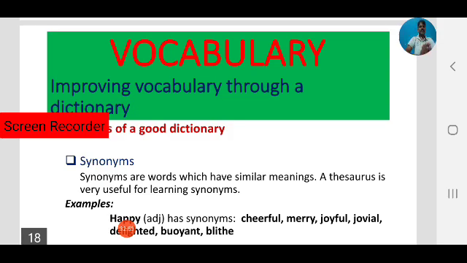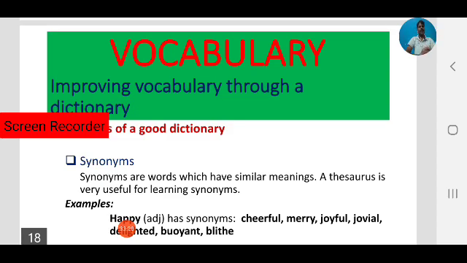As we have discussed, we can improve vocabulary through a dictionary, and a dictionary has different features to improve our vocabulary. As part of this, synonyms. A good dictionary always gives synonyms of the word. Synonyms means similar meanings. A word has different meanings, so a good dictionary gives all the synonyms, all the similar meanings.